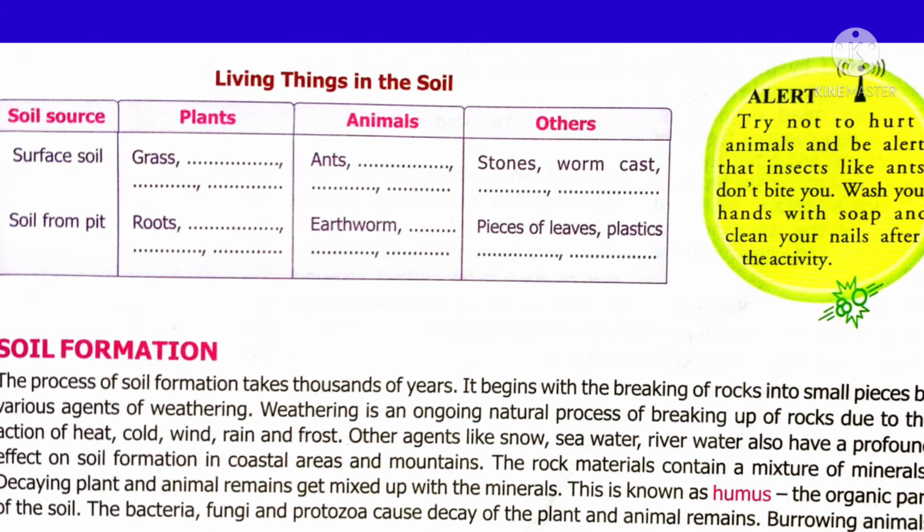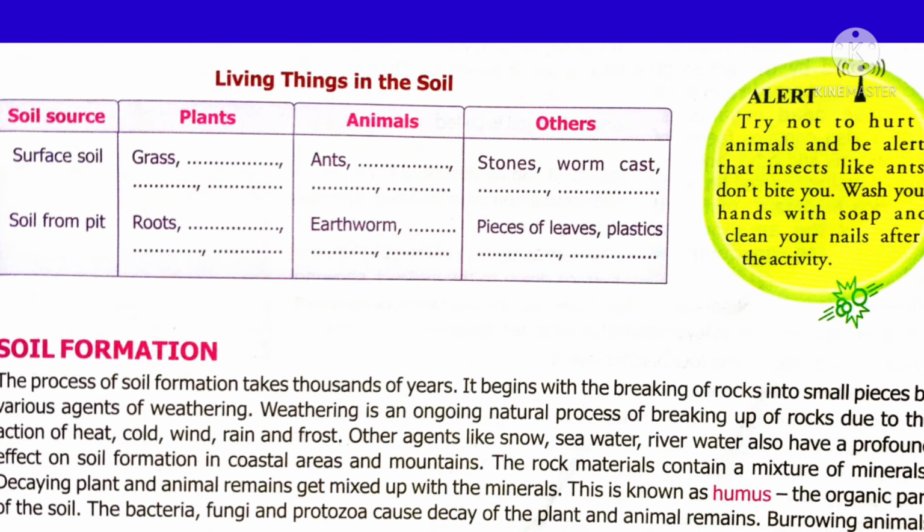Know that rock is rich in minerals. Decaying plants and animal remains get mixed up with the minerals. This is called humus. Humus is a mixture of minerals, dead plants and animals, etc. We know that corona is a microorganism, that is, a virus. In the same way, many bacteria, fungi, and protozoa, these microorganisms are present on the surface of the soil, which decompose the plants and animals into fine powder, which brings humus to the soil, which brings fertility to the soil. So, what do you understand?